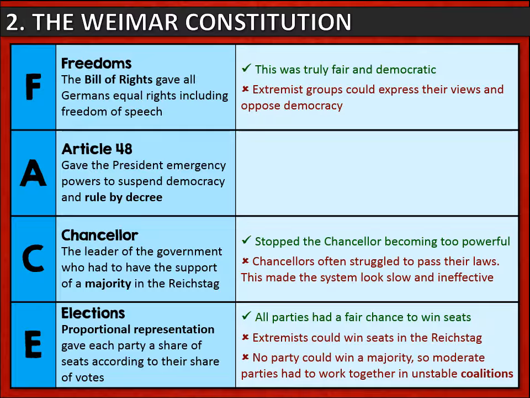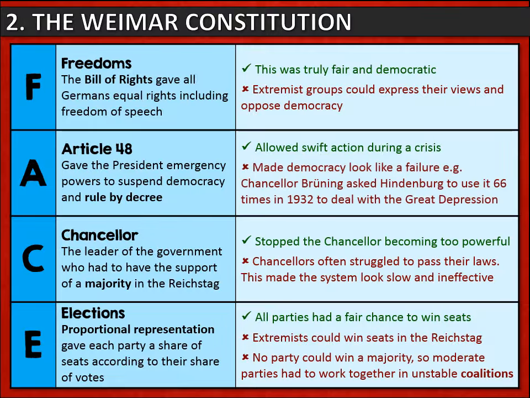Finally, Article 48 gave the President emergency powers. It meant that in the event of an emergency, the President could suspend democracy and rule by decree. That means pass laws without the permission of the Reichstag. Now, on the one hand, this allowed swift action to be taken during a crisis, but on the other, it made democracy look like a failure every time it had to be used.